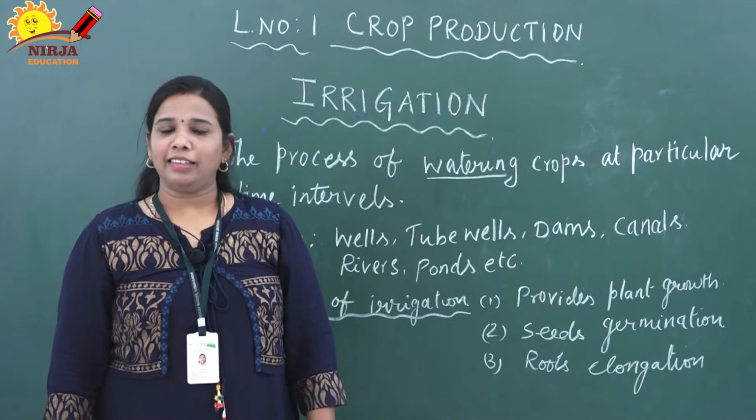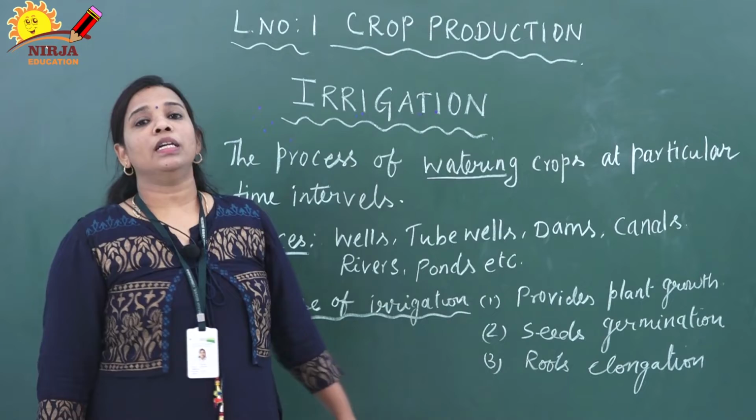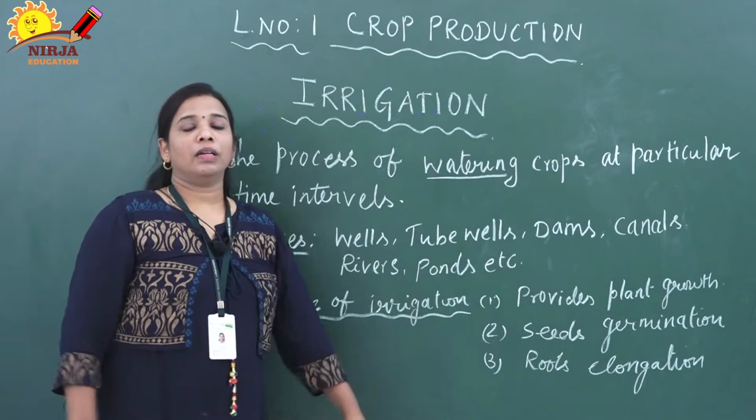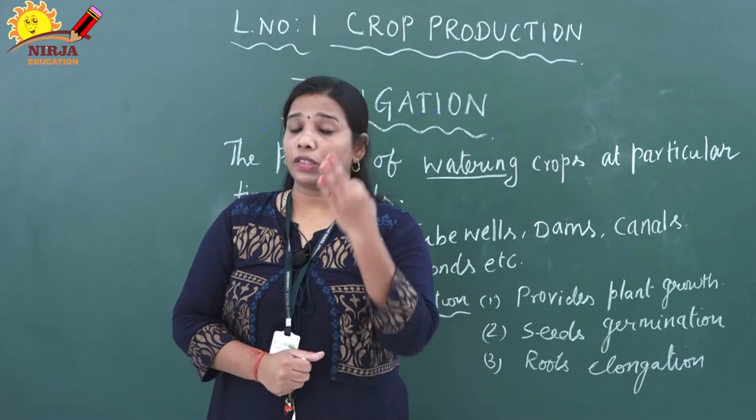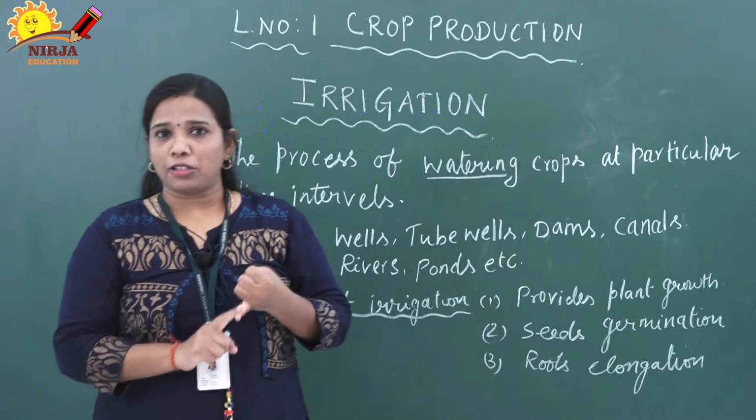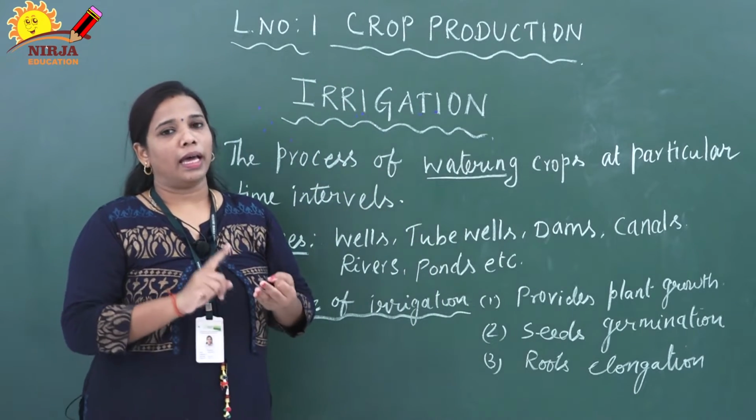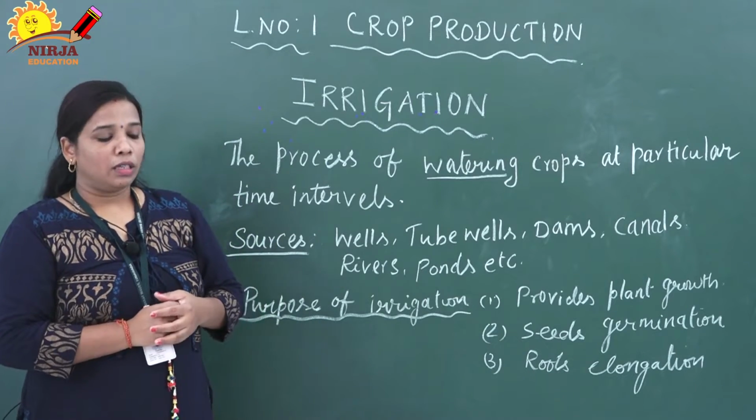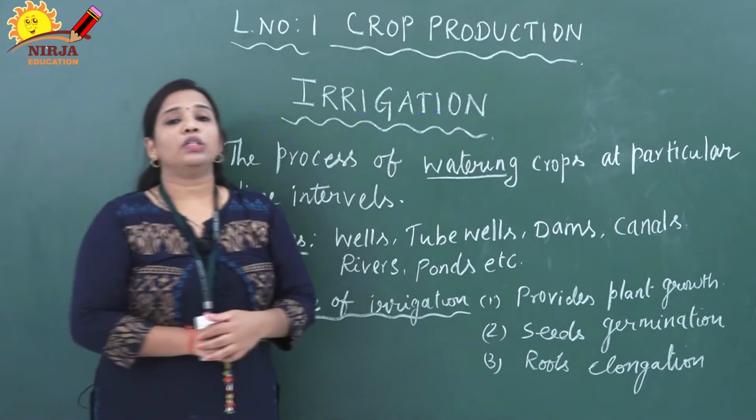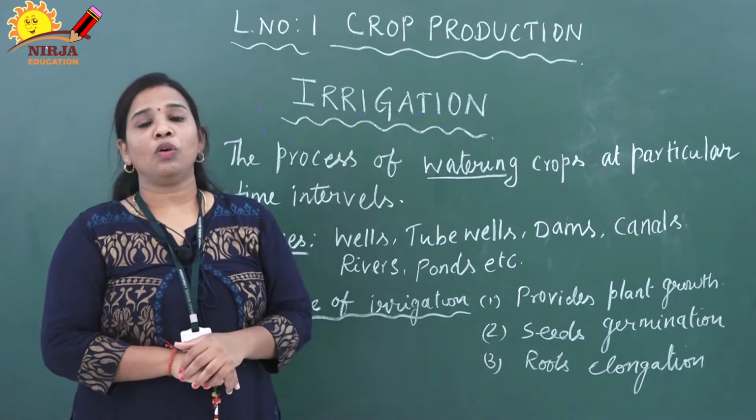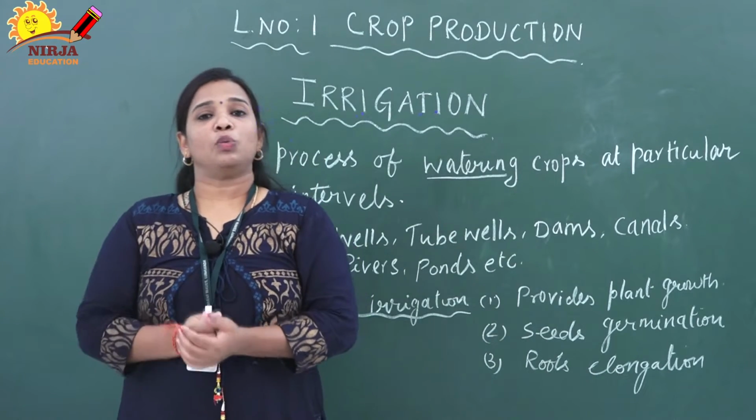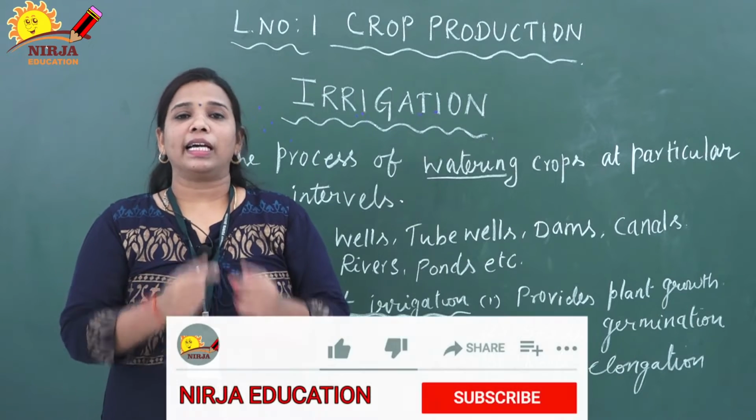This is class 8 science lesson number 1, crop production. In the previous videos we discussed the agriculture practice steps, that is the preparation of soil, sowing and manuring. In this video we are going to discuss irrigation. Before seeing this video, please go through my previous videos, then only you will get the connectivity.